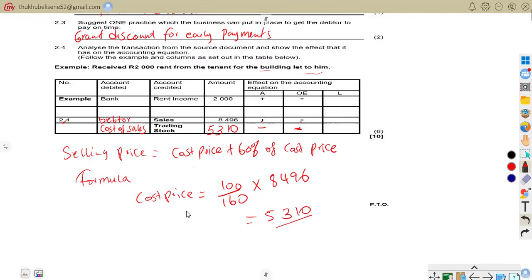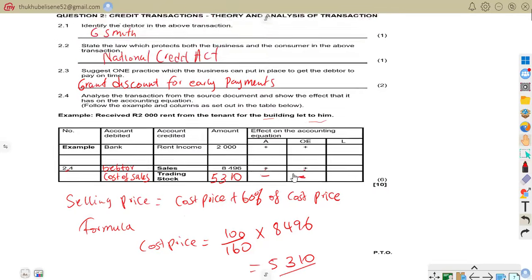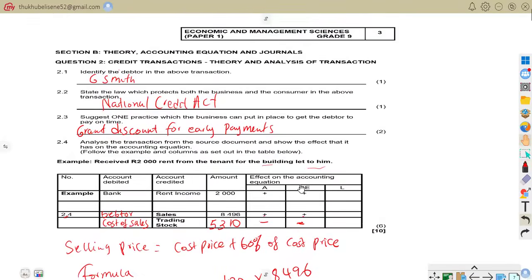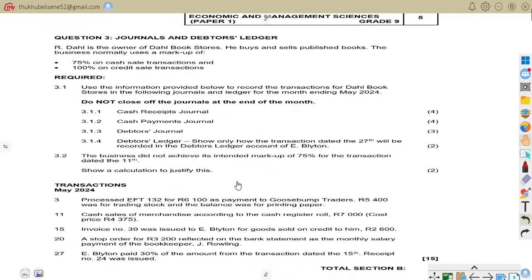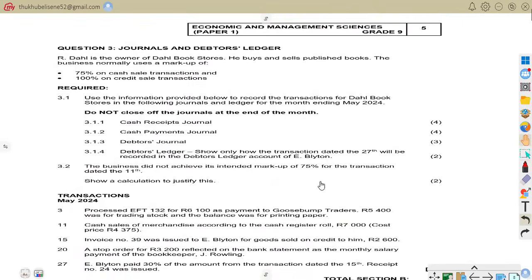Hope we are together on that, good people. So now let us try by all means to move on to question 3. So here we are on question 3. Question 3 is all about journals and debtors ledger. That is our question 3.